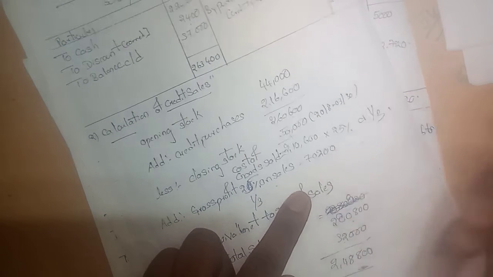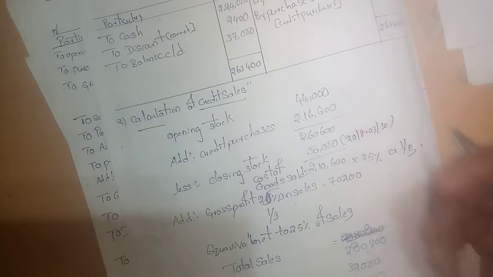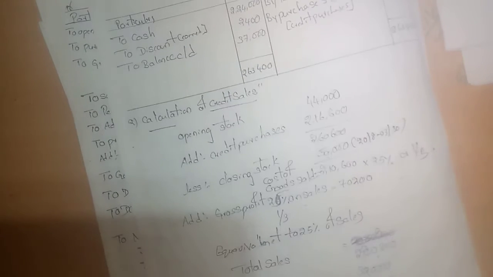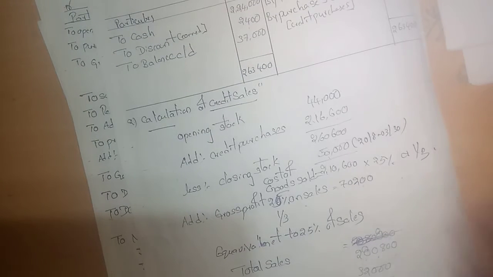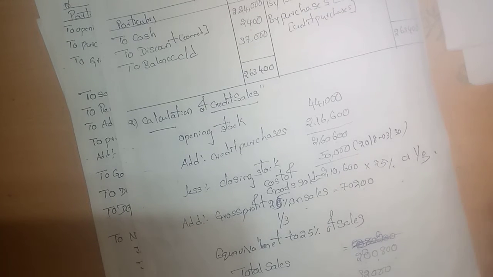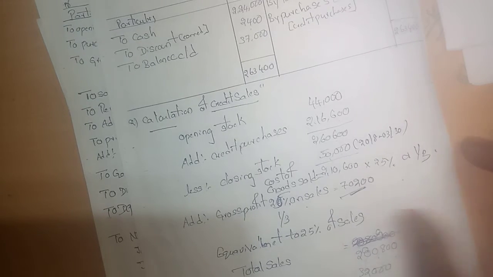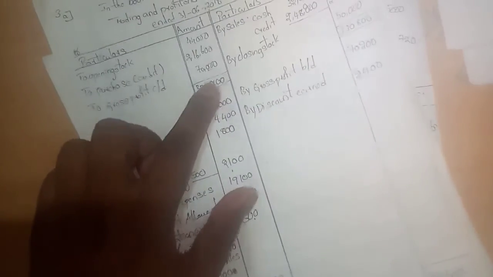Or 1/3 on sales. So on sales 2,10,000, 2,10,600. So 5 times 3, 1/3, that is 7,200. This will be transferred to the gross profit. So 7,200 is the gross profit carried out.